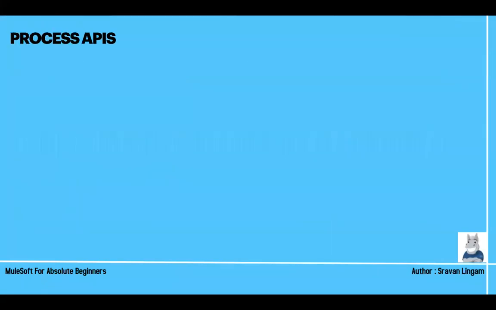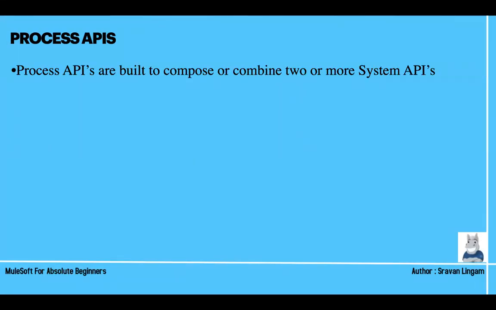Next, what are process APIs? Process APIs are built to compose or combine 2 or more system APIs. Suppose you have one system API connecting to a database, and another system API connecting to Salesforce. Now you have a requirement where you need to combine the data coming from the database and Salesforce. Then you should create a new API which calls these 2 system APIs and composes or combines them. This is another API built on top of system APIs. Those APIs are called process APIs.